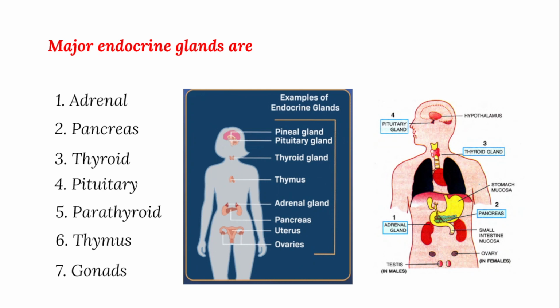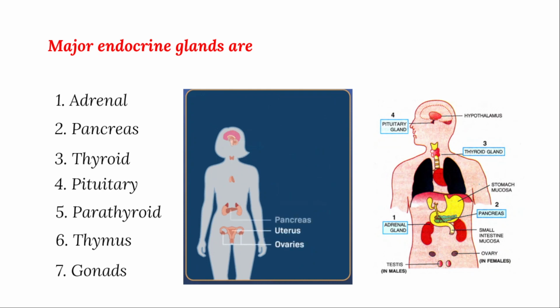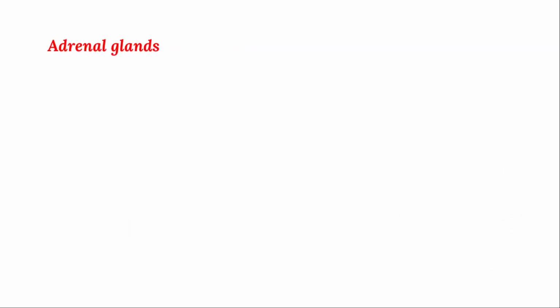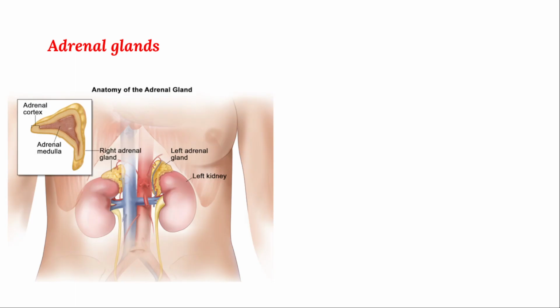First, we'll go one by one. First, we'll move with the adrenal gland. These are the list of the hormones, and we'll first move on to the first gland called the adrenal gland. The adrenal gland is mainly present above the kidney. You can observe that this is present above both kidneys.